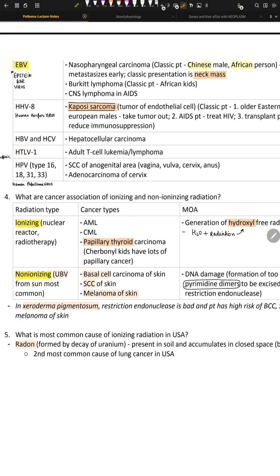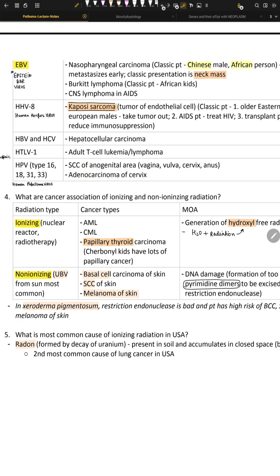Okay, so that's really the concept here. HPV types 16, 18, 31, and 33. These are high-risk HPV, because they give us squamous cell carcinoma of the anogenital area. Now, what are these anogenital areas? These are vagina, vulva, cervix, and anus. And we can also get adenocarcinoma of the cervix.